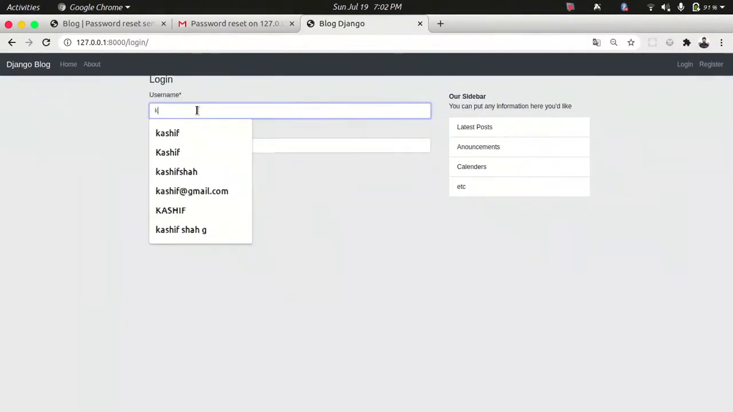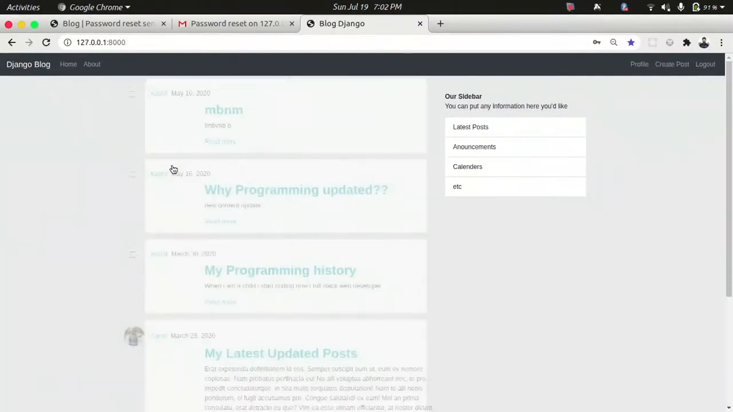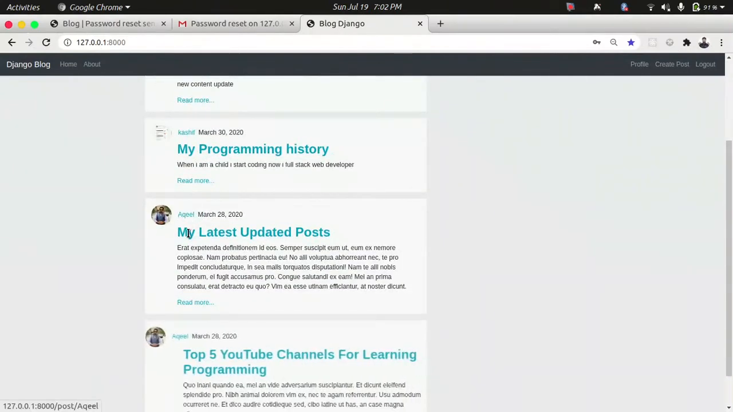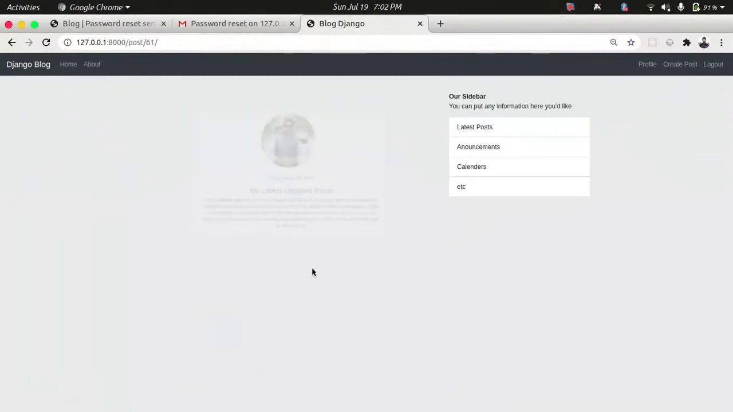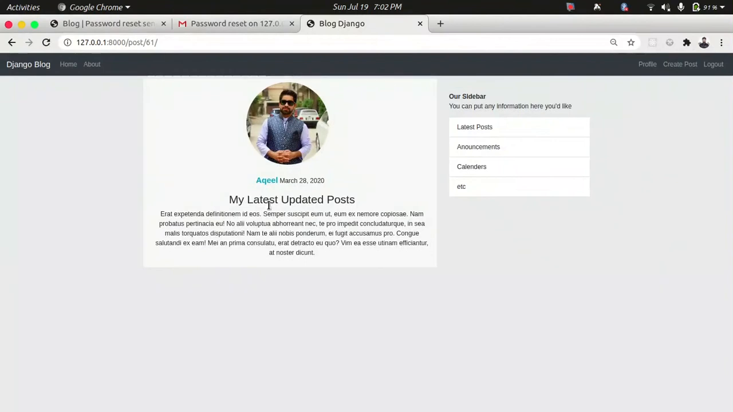I type again Kashif, then the password that I wrote. Okay, the code is okay, then click on this. Okay, then it shows me the data. If I click on Akil's data, I think I have no permission to write or delete or edit anything from that. So I can't do anything else from it.